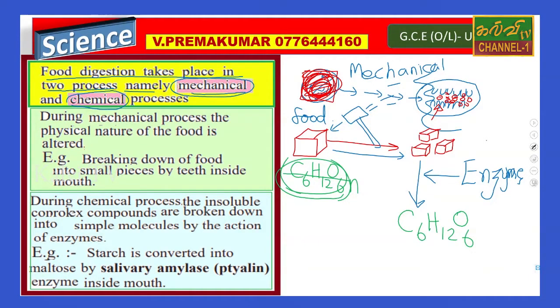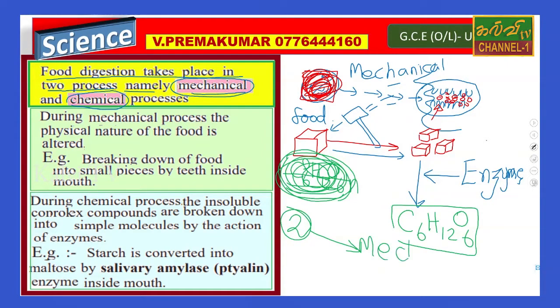Chemically, as we already studied in grade 10, the starch has so many glucose molecules combined to make that starch. So now these are the simple molecules. So there are two processes we have found: one is mechanical digestion, another one is chemical digestion.